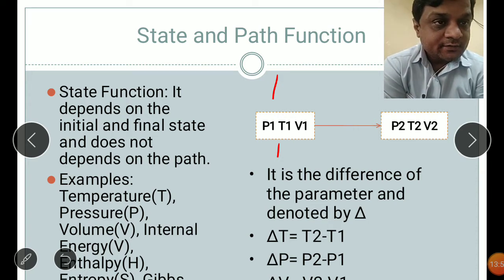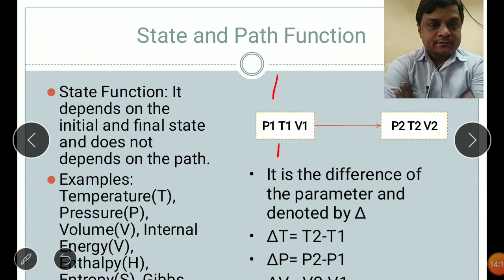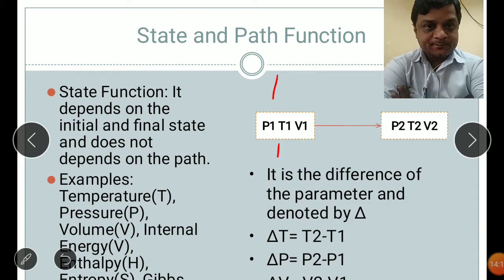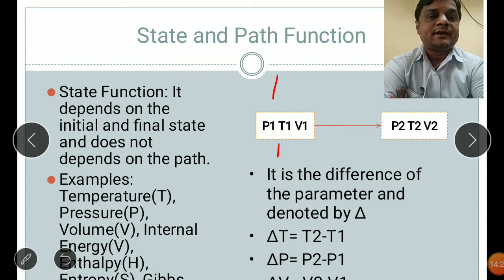So these are the variables. The change has taken place in that matter or body, so the variables are also changing; their values are changing from the initial to the final state. In this process, we can only consider the state function. All the pressure, temperature, and volume are state functions. They do not depend on the path.